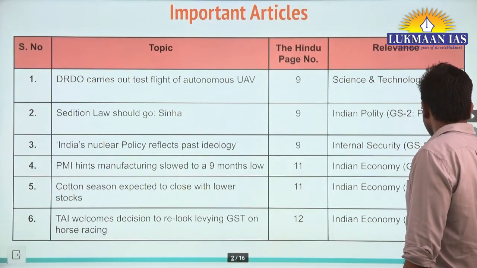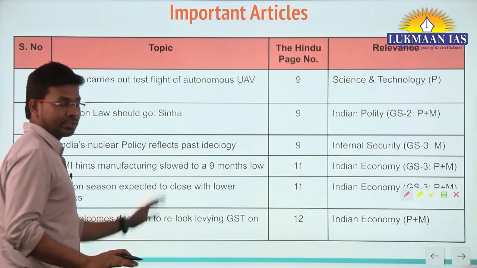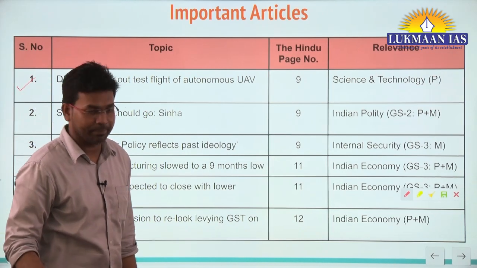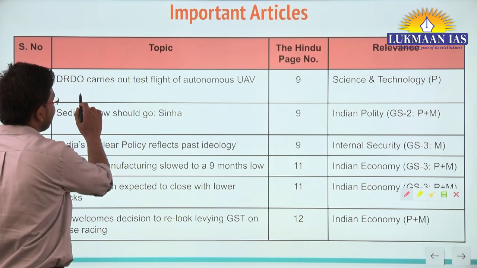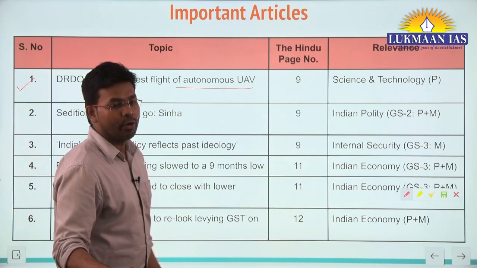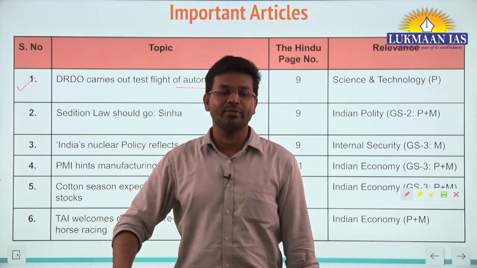First of all, we are going to discuss this particular topic. This topic is relevant from the science and technology section of the prelims exam. It says DRDO carries out test flight of autonomous UAV. UAV stands for unmanned or unaided aerial vehicle.